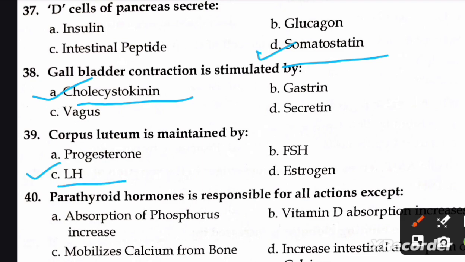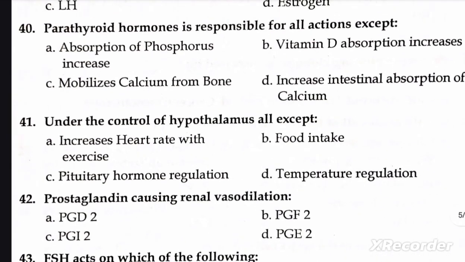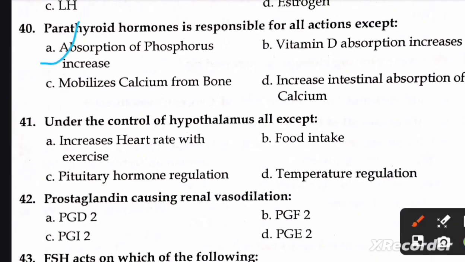LH. Next question is, parathyroid hormone is responsible for all action except A. absorption of phosphorus increases, B. vitamin D absorption increases, C. mobilizes calcium from bone, and D. increases intestinal absorption of calcium. Right option is A. Absorption of phosphorus increases.